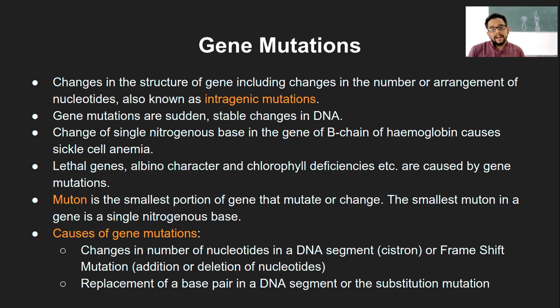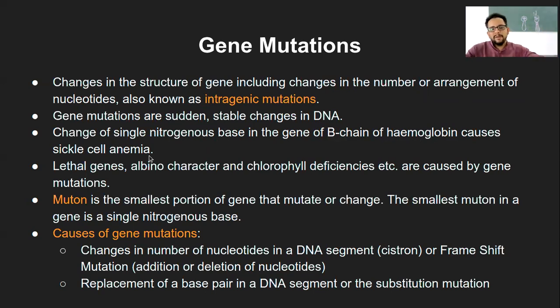Gene mutations are sudden. They can happen randomly at times, and they can happen very suddenly, and they can be stable changes in the DNA. That means if they are stable, they will be carried forward as they are. So that is what is gene mutation. Now, the example is a change in a single nitrogenous base, that is a single nucleotide base of the gene of the beta chain of hemoglobin, which will cause sickle cell anemia.